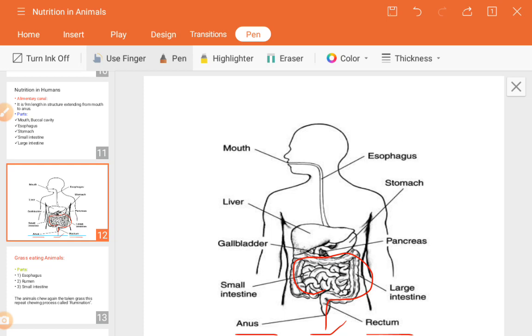Sorry, it consists of two parts, the rectum and the colon. The colon is one part which is present here. Let me show you.